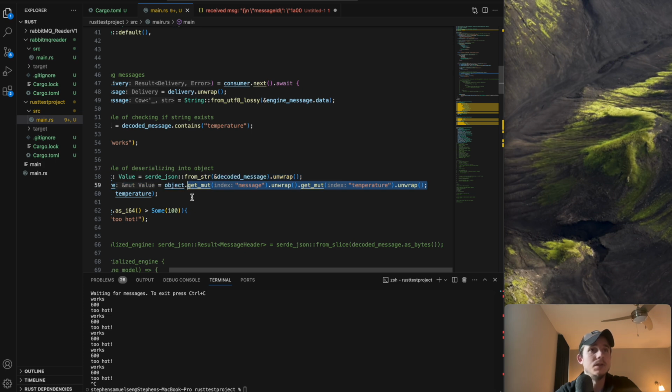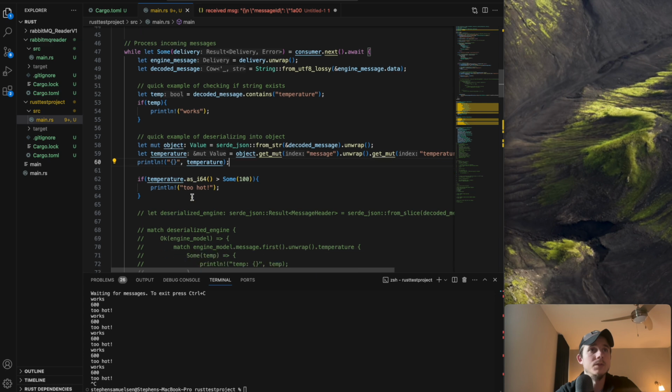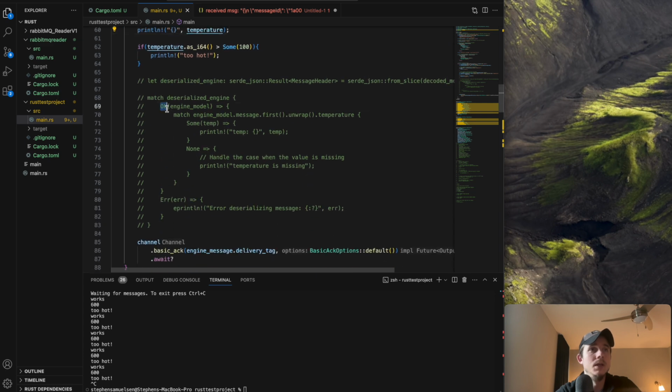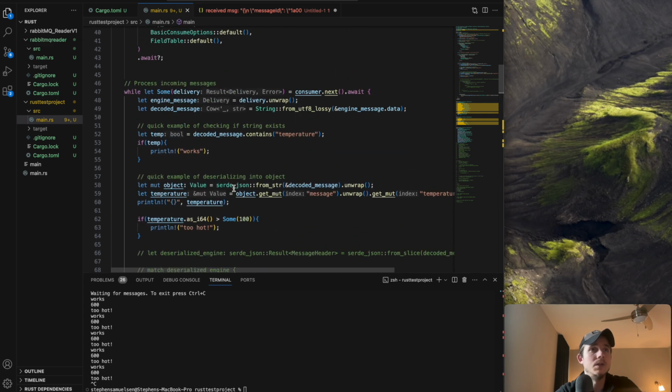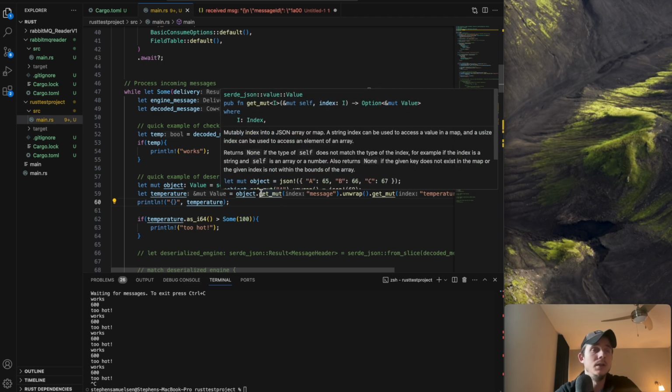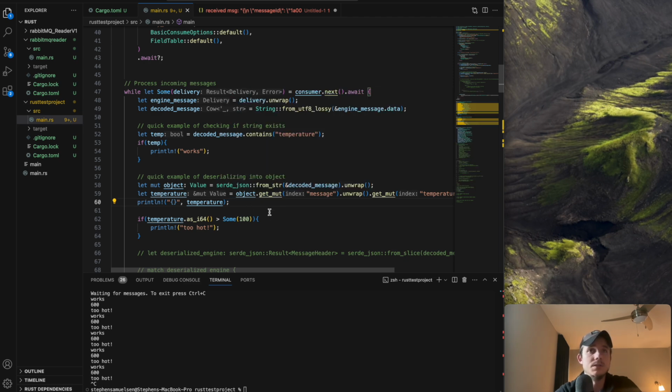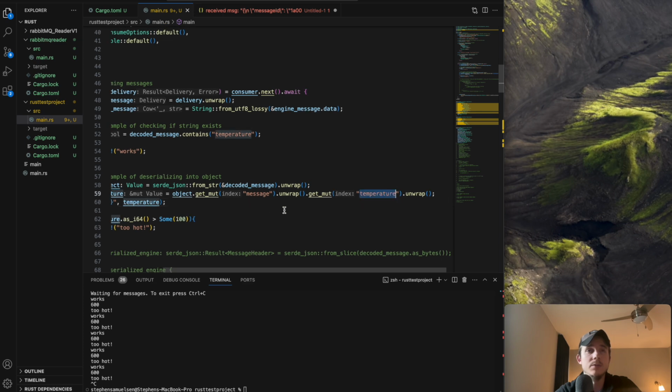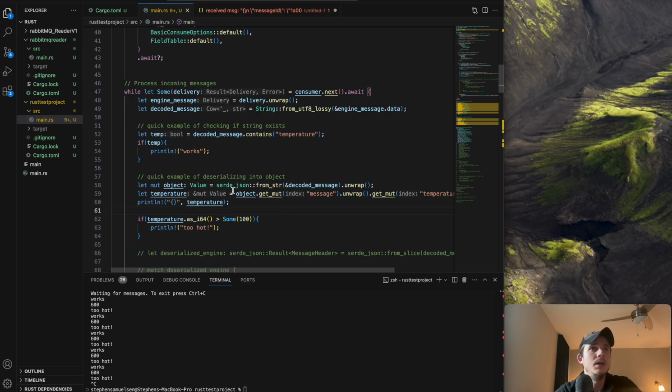I'm not leaving these unwrapped statements here. I'm going to eventually refactor that into the OK error setup. But just to see if this would work using this Deserialization JSON from string, I just did it real quick, to see if I could get that temperature value.